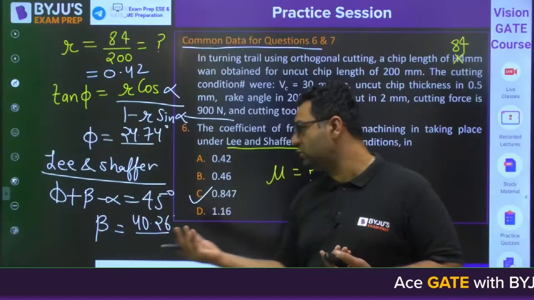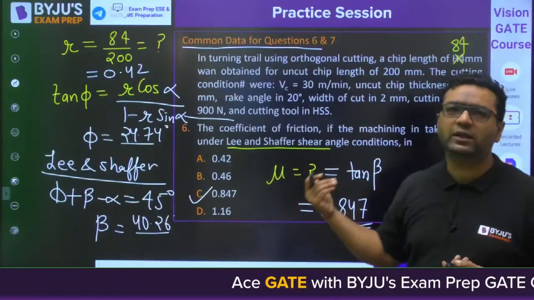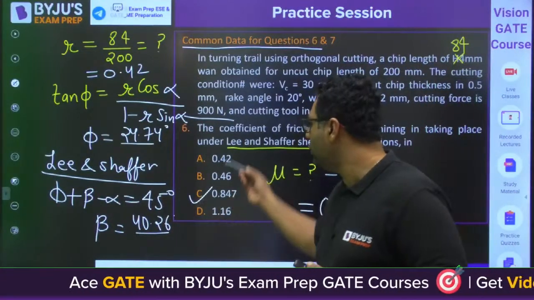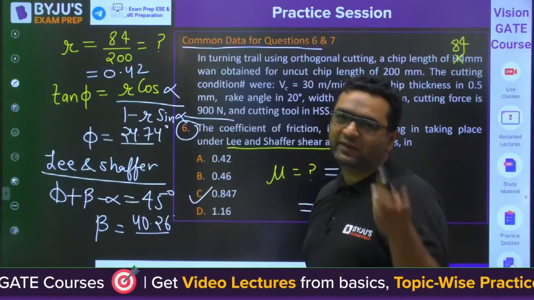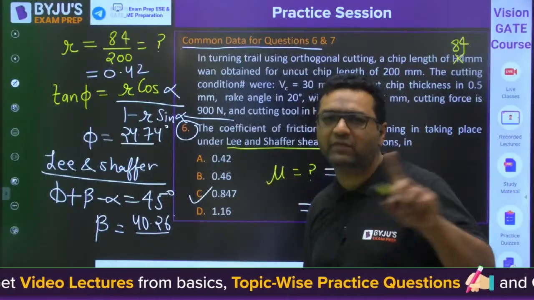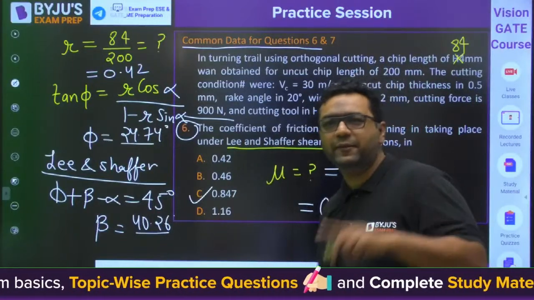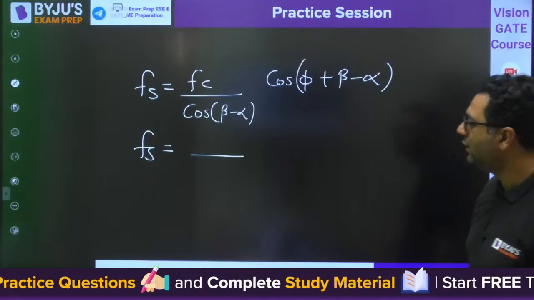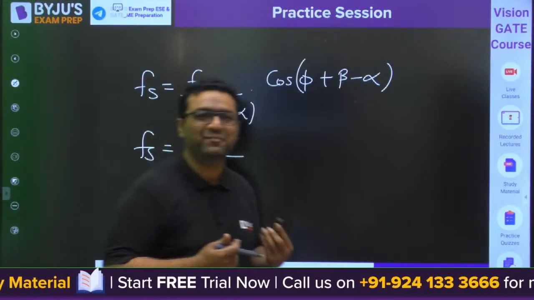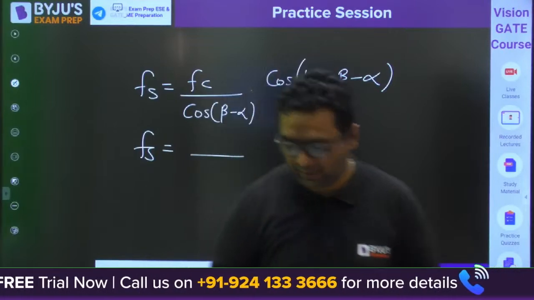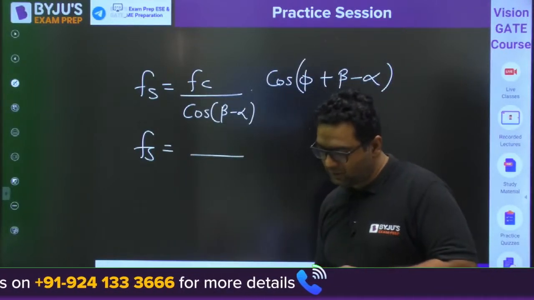So common data means you need to use the data of this question in the next question. Because if you do this question wrong, then the 7th one cannot be correct, and they will give you 0 there. They were not giving negative marking there. This is the type of question which we faced at our time. Solve it and get the answer.